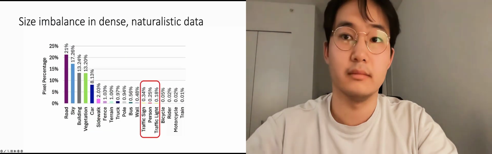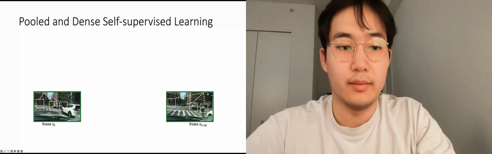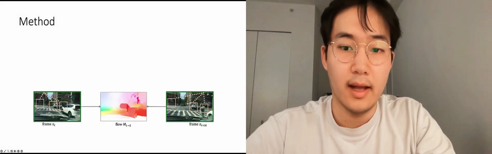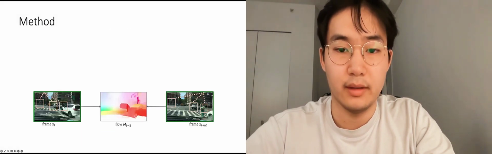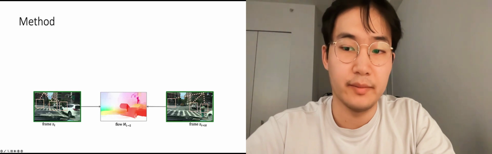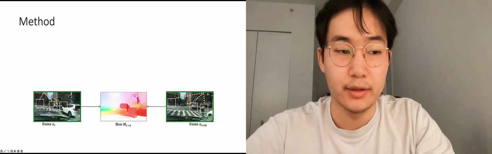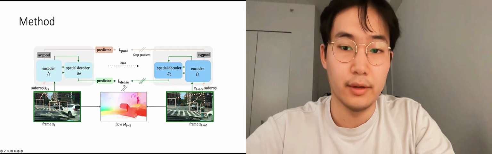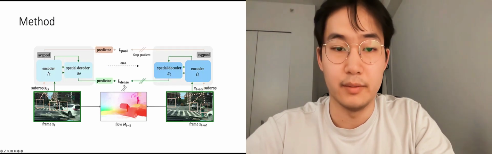Introducing our method, we sample two global crops from frames that are delta t seconds apart and compute the optical flow using RAFT between them. We also sample subcrops from each global crop, shown as the beige squares on each frame. The local and global crops are passed into the same encoder before they are used to compute our dual objectives.